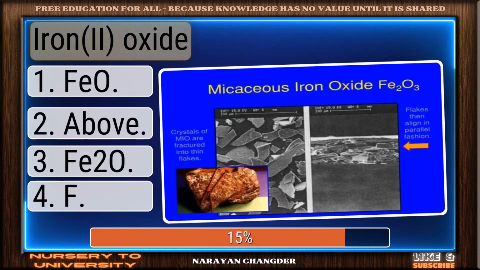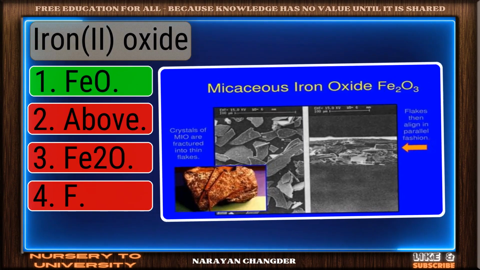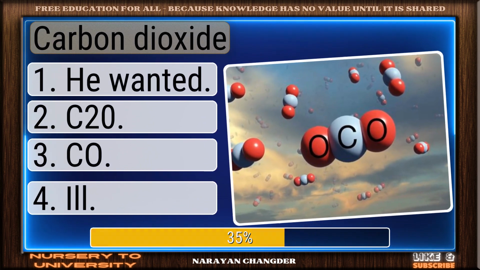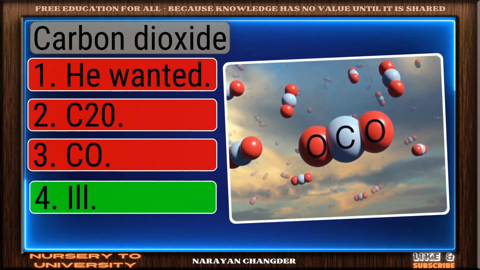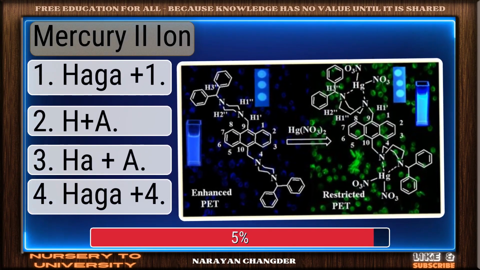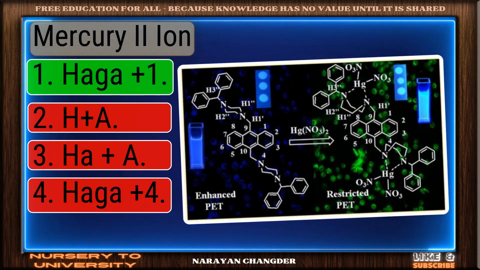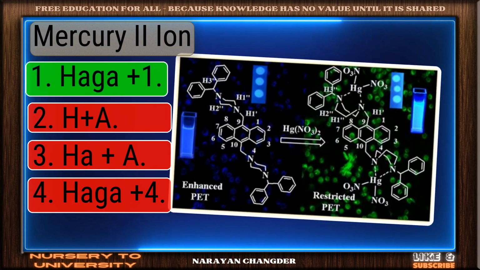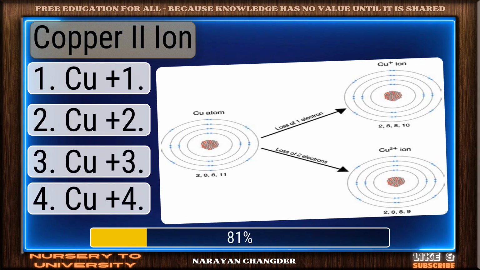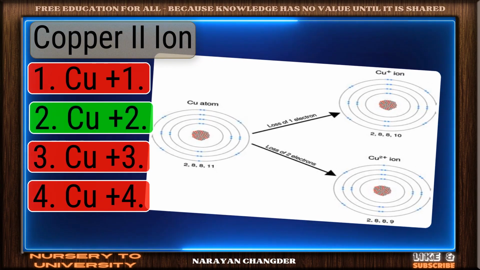Iron oxide. Right choice. FeO is the best answer. Carbon dioxide. Good thinking. CO2 is the right answer. Mercury ion. Good job. Your answer Hg+1 works well here. Copper ion. On track. Cu+2 is the correct answer.